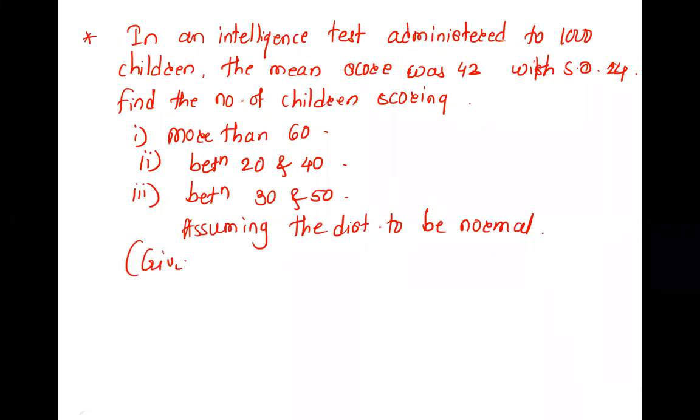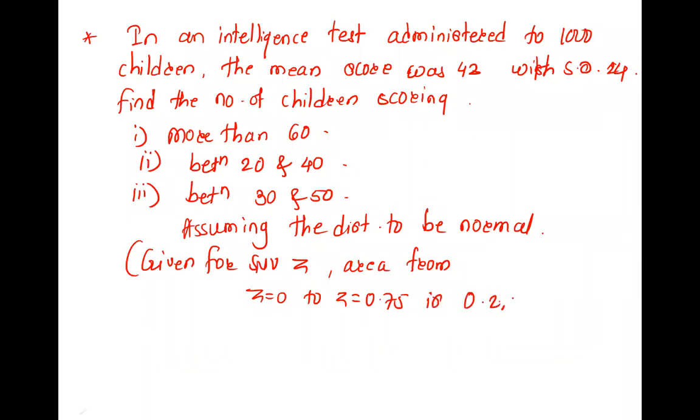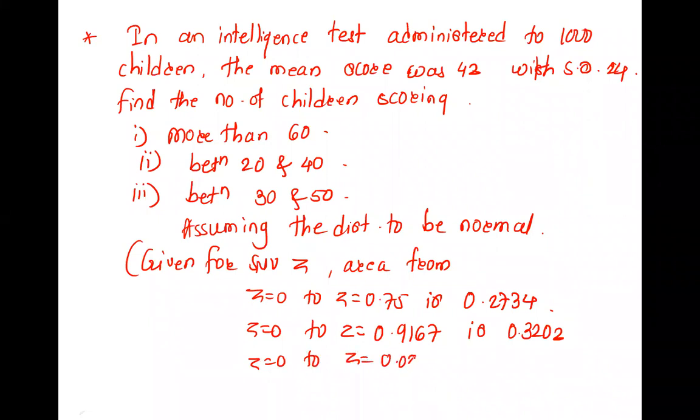Some things are given to you. For the standard normal variate Z, the area from Z is 0 to Z is 0.75 is 0.2734, and for Z is 0.8333 it is 0.3632.